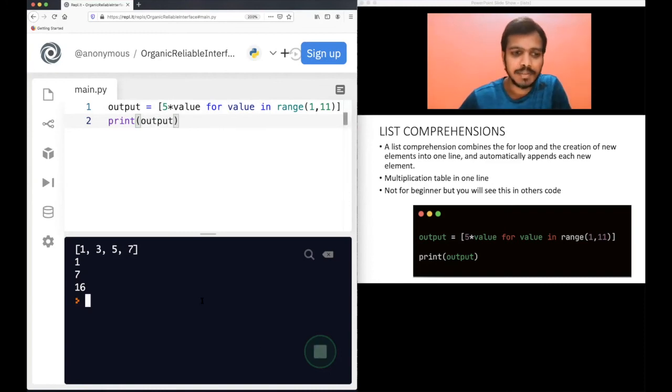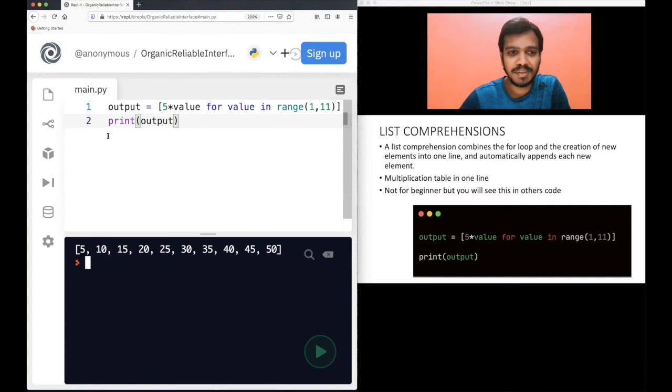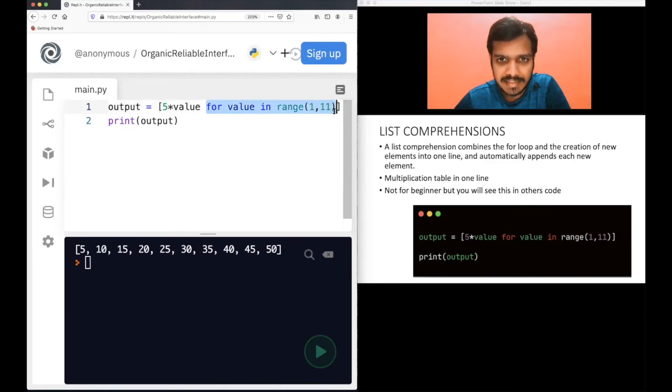This will basically give you a table of 5. See, in only one line I am able to get the output. So what I did was I created this list. Initially it was just a list. Then what I wrote here is, for value in range 1 to 11.